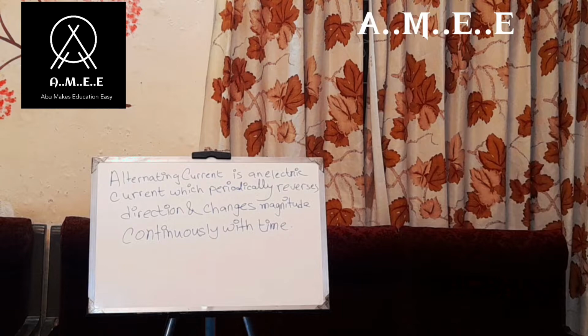Now we are going to learn about the three different types of wires: live wire, neutral wire, and earth wire. And we are also going to see what they are used for. As I have said, there are two types of current. One is DC current, another one is AC current. AC current is alternating current and DC current is direct current.